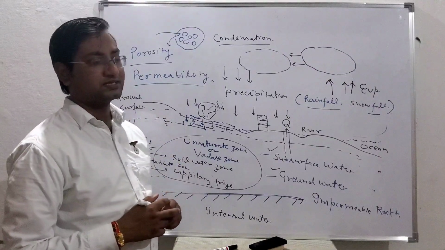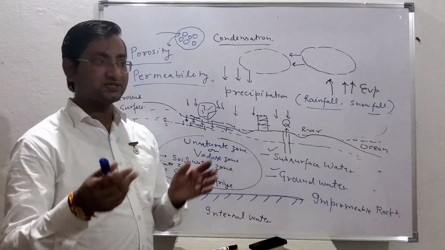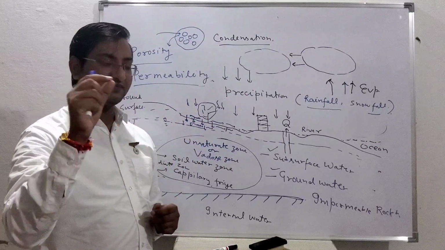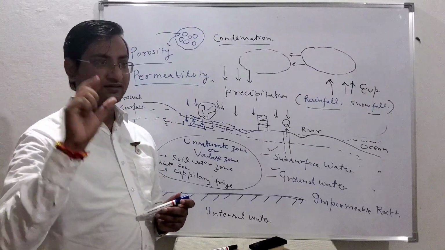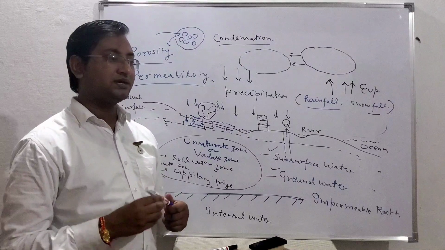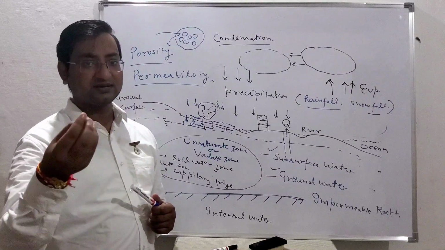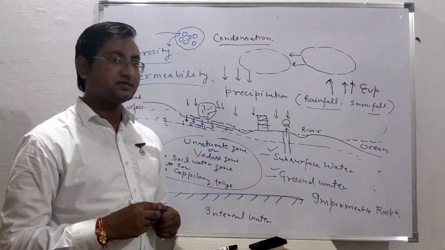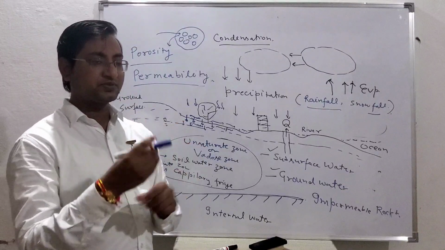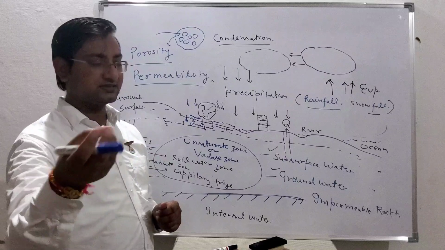the soil particles. Okay, in case of clay particles, where particle size is very small, you will be having a very large thickness of this capillary fringe, maybe a few meters. But in case of sandy particles or gravel formation, this thickness of the capillary fringe will be very small, because in case of sandy particles, the size is larger.